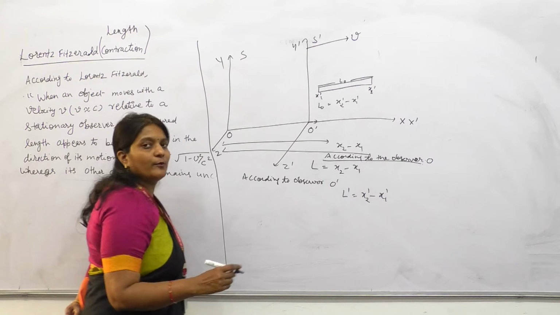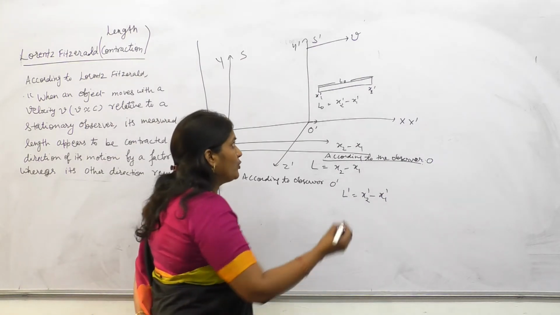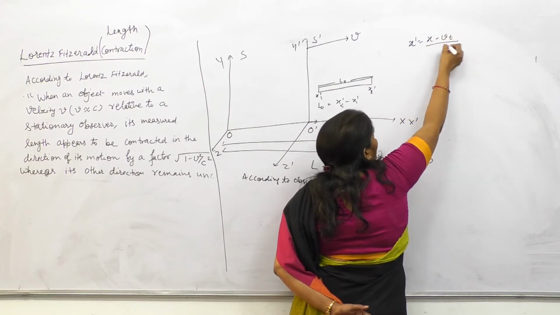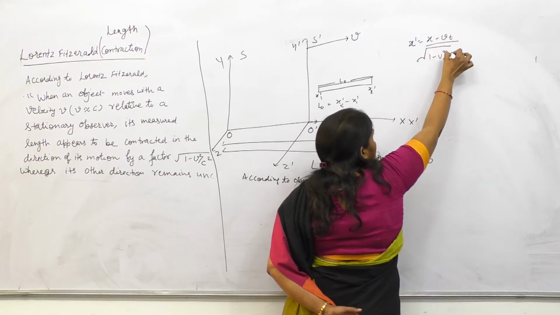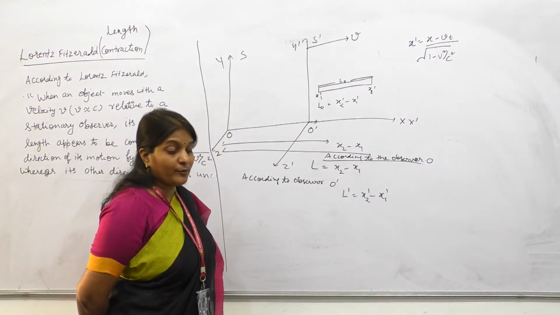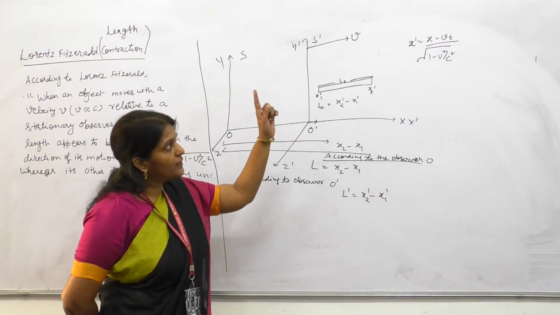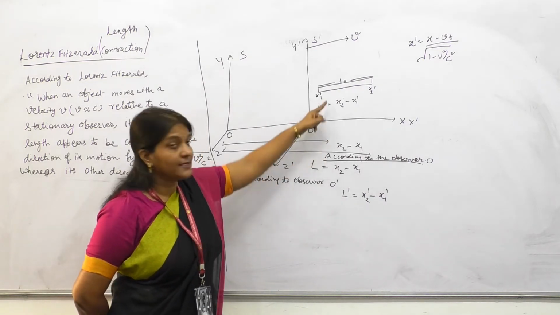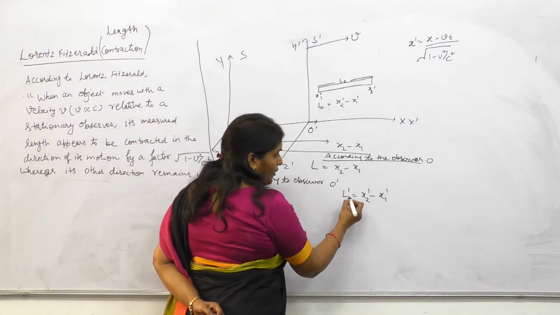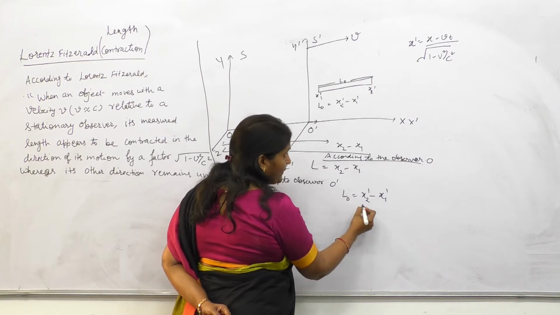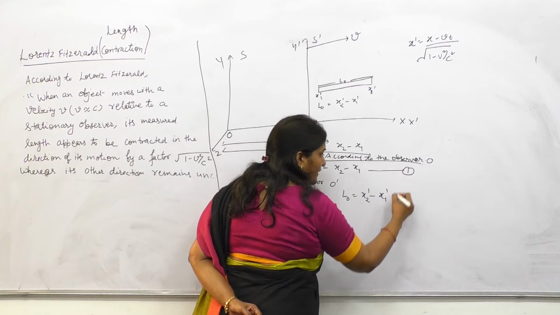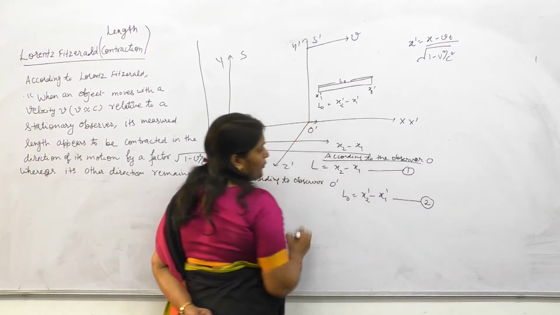Now from the Lorentz transformation, we know x dash is equal to x minus vt upon under root 1 minus v square upon c square. From the Lorentz transformation, we know the relation between x dash and x, so we will put it here. L naught will be x2 dash minus x1 dash. This is equation number 1. This is equation number 2.